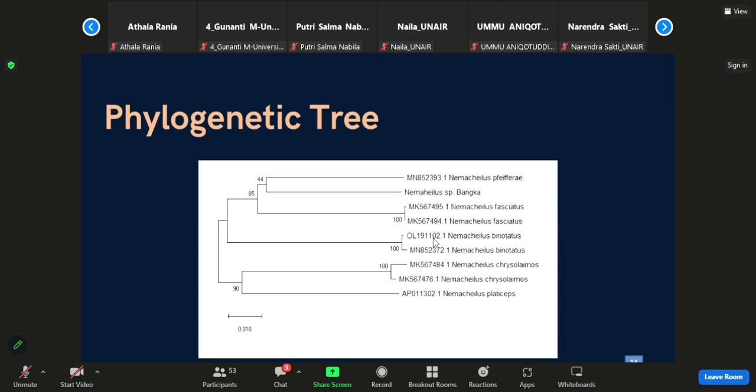For the phylogenetic tree, we took the sequence of Nemaeculus sp. and 5 species from GenBank and constructed the phylogenetic tree based on the CO1 gene. Nemaeculus sp. from Bangka Island was considered as the sister group to the Nemaeculus genus. Our current research confirmed that Nemaeculus sp. from Bangka Island belongs to the Nemaeculus genus and the Balitoridae family.